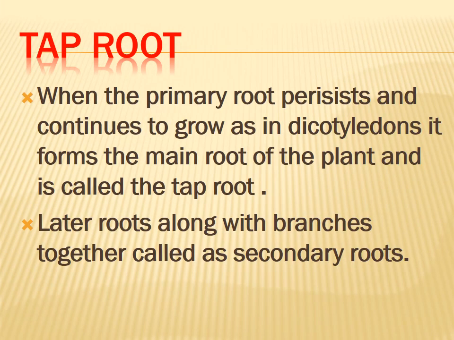The primary root is a direct prolongation of the radicle. The primary root persists and continues to grow. As in dicotyledons, it forms the main root of the plant and is called the taproot. Dicotyledon plants have the taproot system. Lateral roots along with the branches together are called secondary roots. Can you understand this point? Dicotyledon plants have the taproot system.